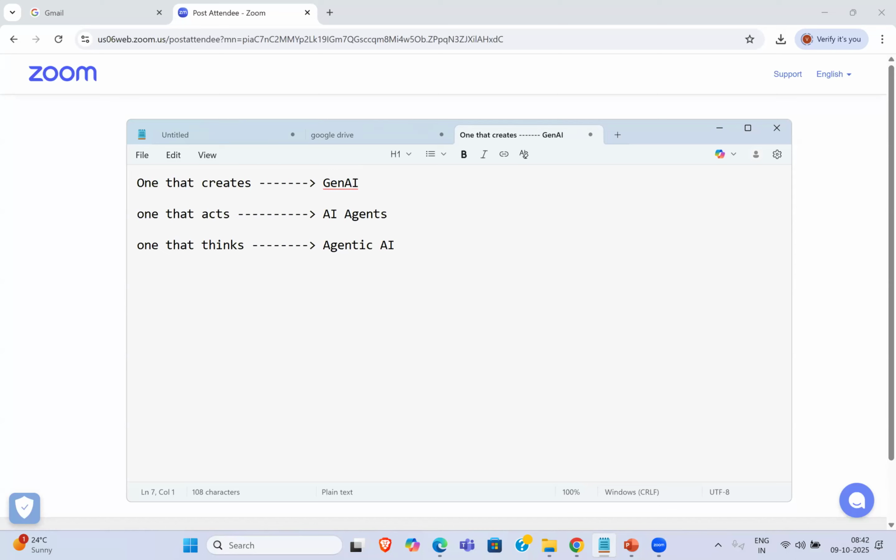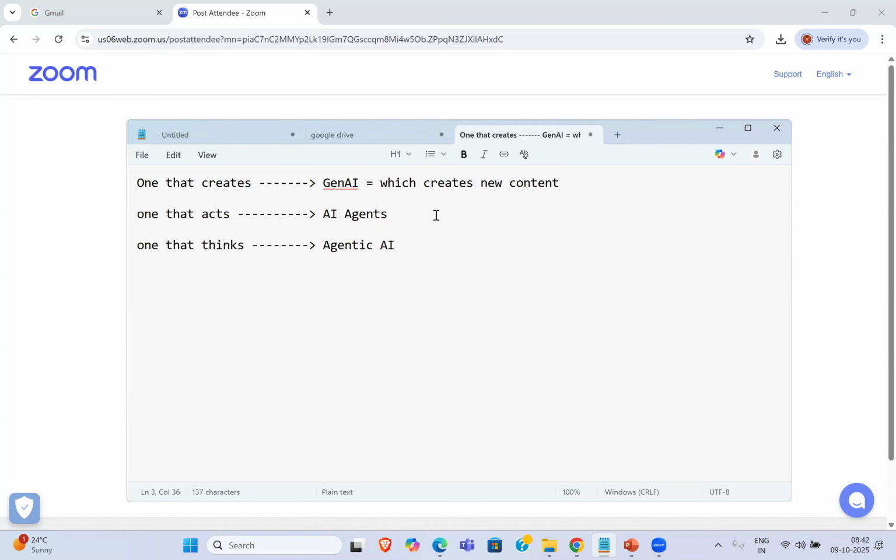Now, what is Gen AI? Gen AI creates new content, especially in the form of text, images, audio, video, or code.